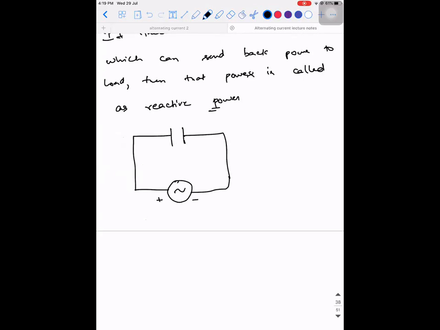So what is a property of a capacitor? If I ask you basically, what does a capacitor do? It stores charge within itself. So it has the tendency to store the charge in the form of electric field. If I have to define the concept of potential difference across the plates of the capacitor, when will there be a potential difference existing between the plates of the capacitor?